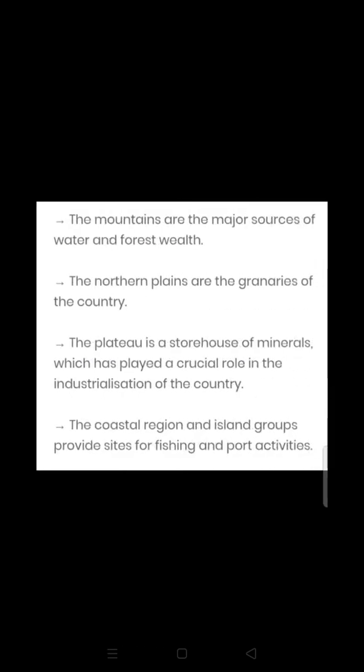Along with this, we discussed in this chapter the geographical divisions of India. The mountains are the major source of water and forests. The northern plains are the granaries of the country, meaning they provide food to the country. The plateau is a storehouse of minerals, which has played a crucial role in the industrialization of the country, and is known as the backbone of the country. The coastal region and island groups provide sites for fishing, port activities and tourism. With this, chapter 2, Geography, Physical Features of India, is completed.